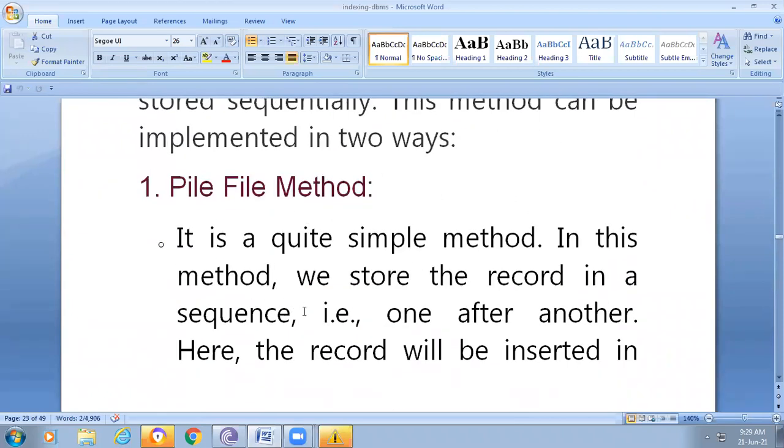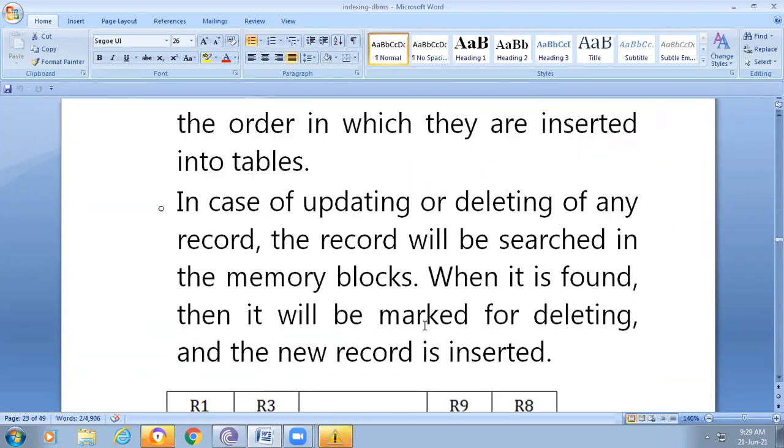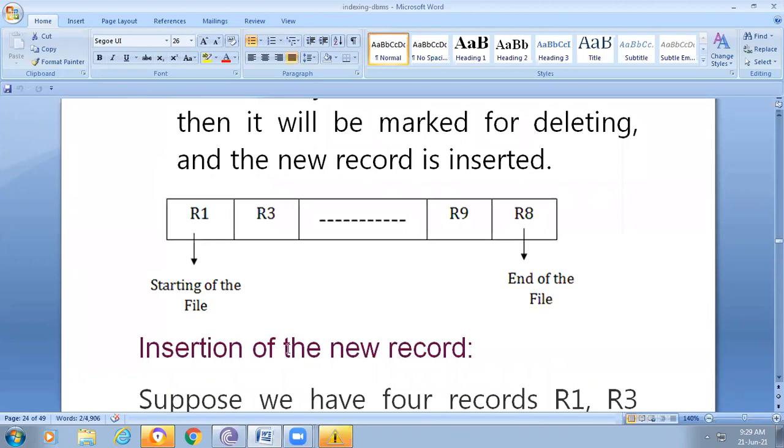In the case of the file method, it is quite a simple method. In this method, we store the records in a sequence, one after another. Here, the records will be inserted in the order in which they are inserted into the table. In case of updating or deleting any record, the record will be searched in the memory blocks. When it is found, it will be marked for deletion and the new record is inserted. If you observe here, this is the starting of the file and this is the ending of the file. Each and every time we insert in the sequential way, one after another.